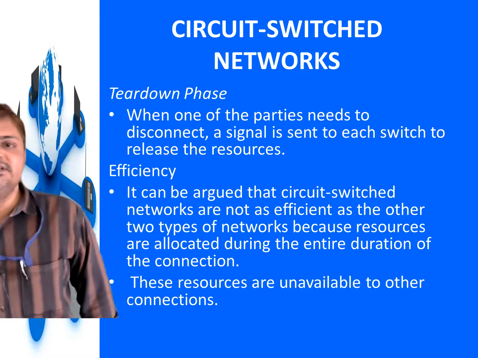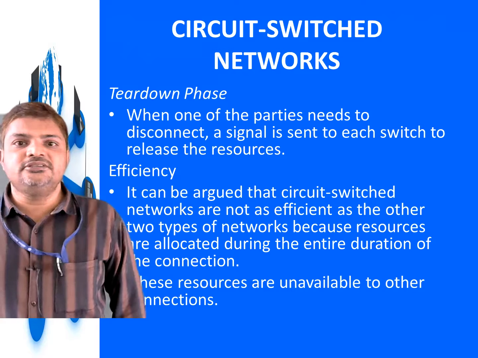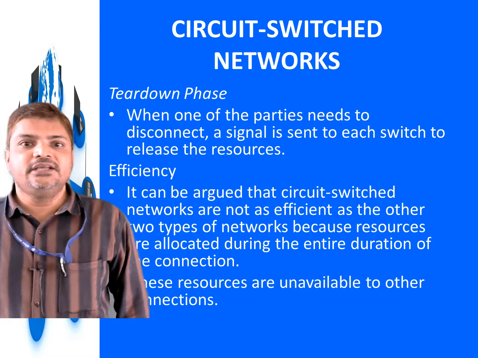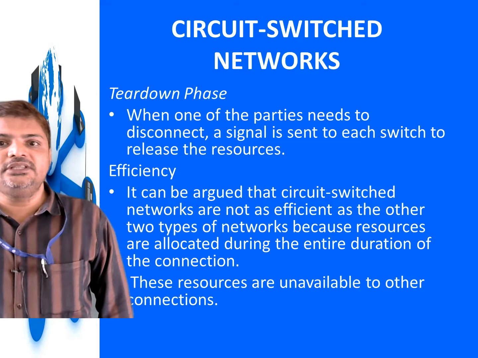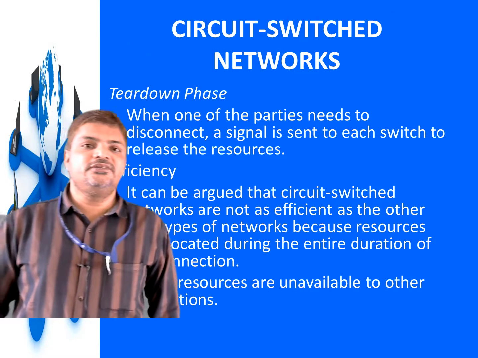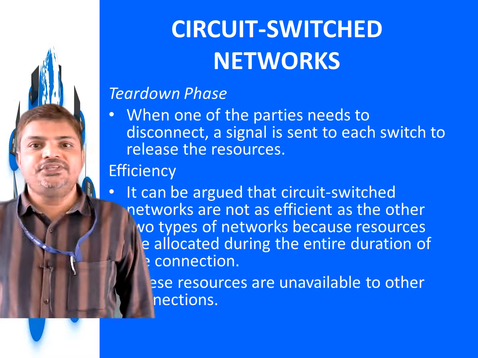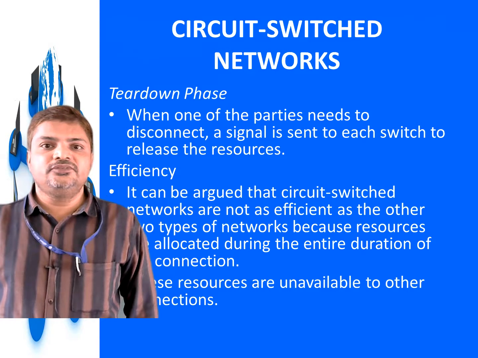Now coming to the efficiency of the circuit switch network, it can be argued that circuit switch networks are not as efficient as the other 2 types of networking because resources are allocated during the entire duration of the connection. What are the other 2 switching types?